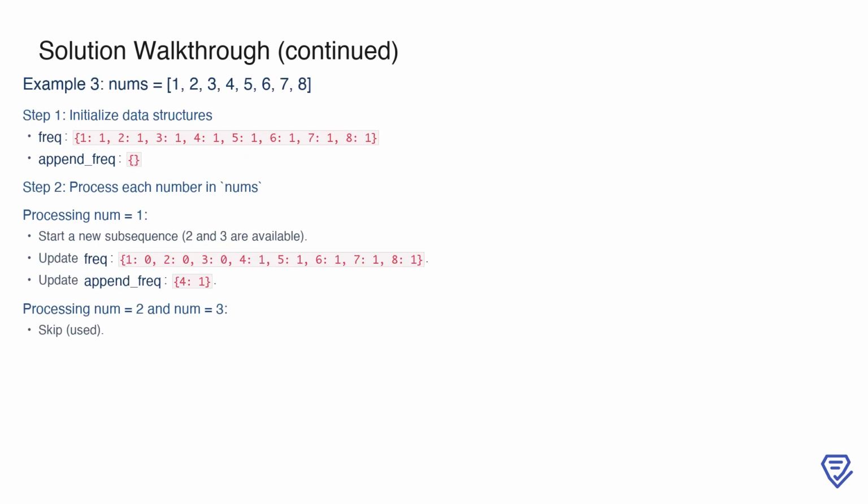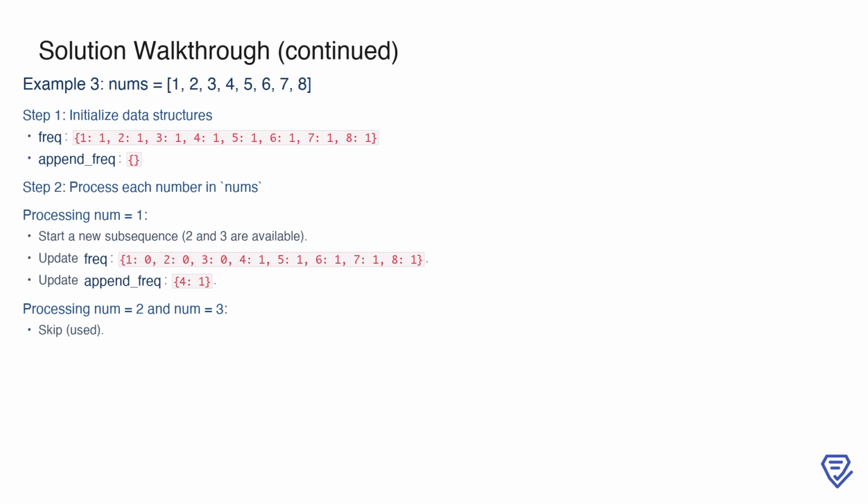In this example, the array is 1, 2, 3, 4, 5, 6, 7, 8. We start by initializing the frequency dictionary, which counts the occurrences of each number, resulting in {1: 1, 2: 1, 3: 1, 4: 1, 5: 1, 6: 1, 7: 1, 8: 1}, and append_frequency starts as an empty dictionary.